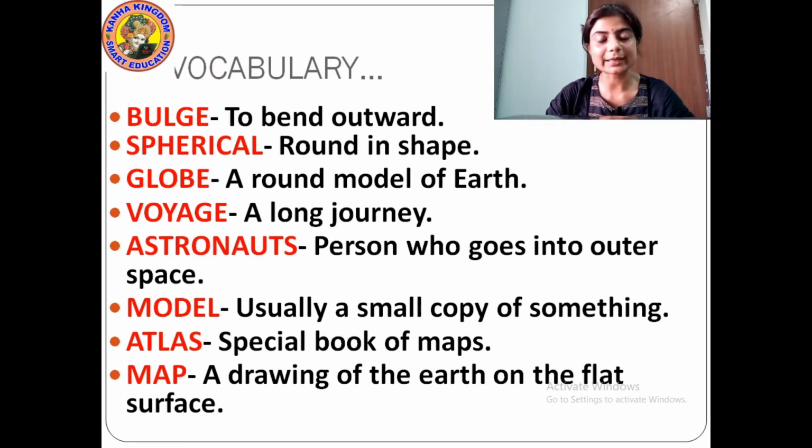Then atlas. What is atlas? Atlas is a special book of maps of different places or countries. Then what is map? Map is a drawing of the earth on the flat surface. Understood?